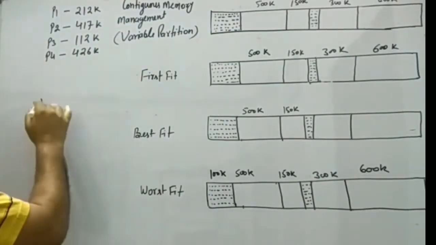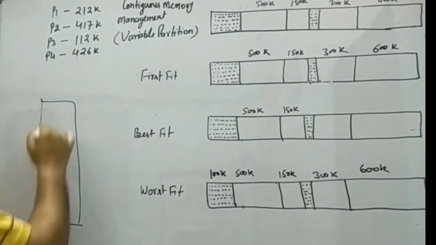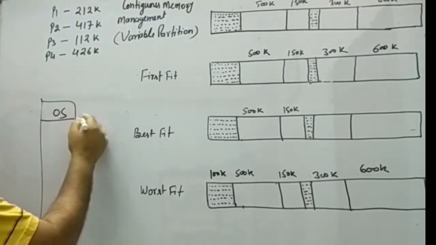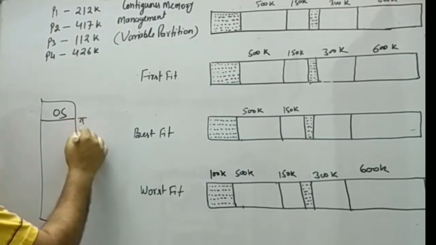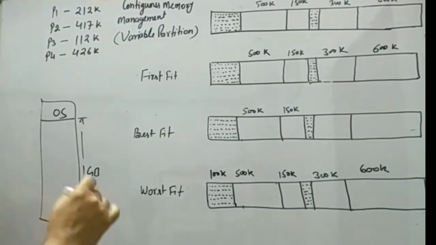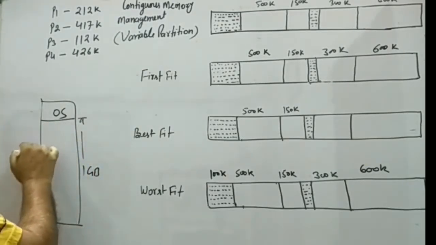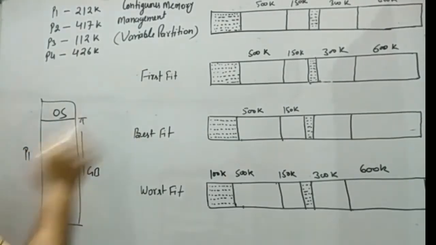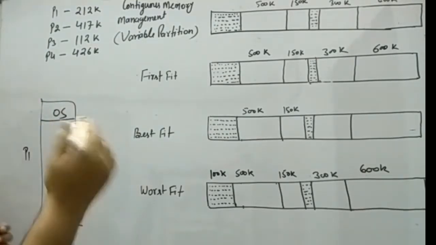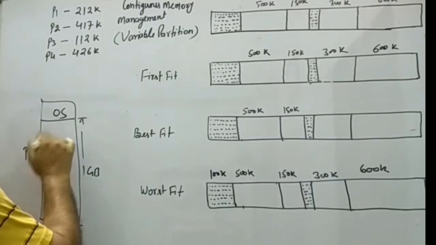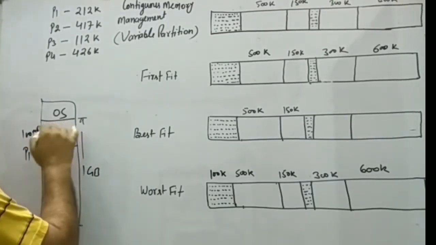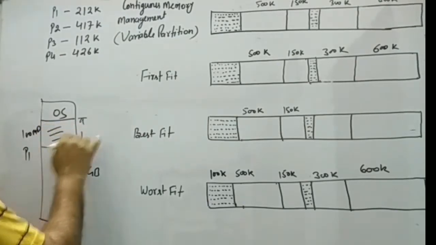If there is a memory space, and this is the OS part, let the size of this memory be 1 GB. Now it can be allocated to a single process P1 or to multiple processes in the variable partitioning scheme. Let a process of 100 MB come, then it is allocated here.